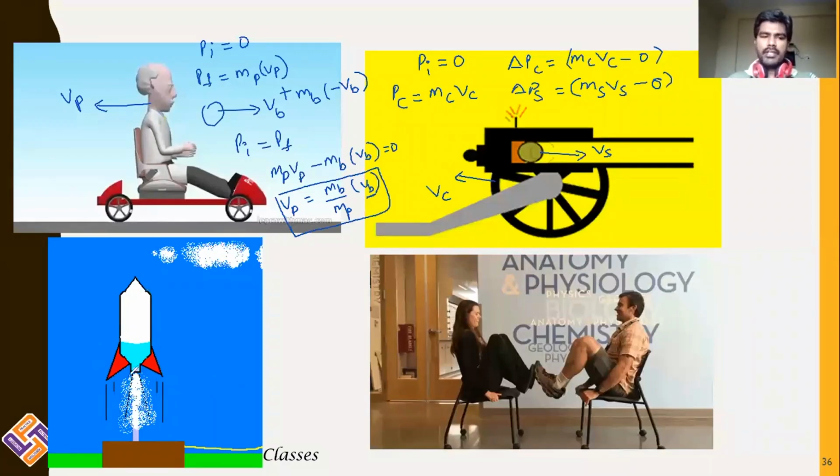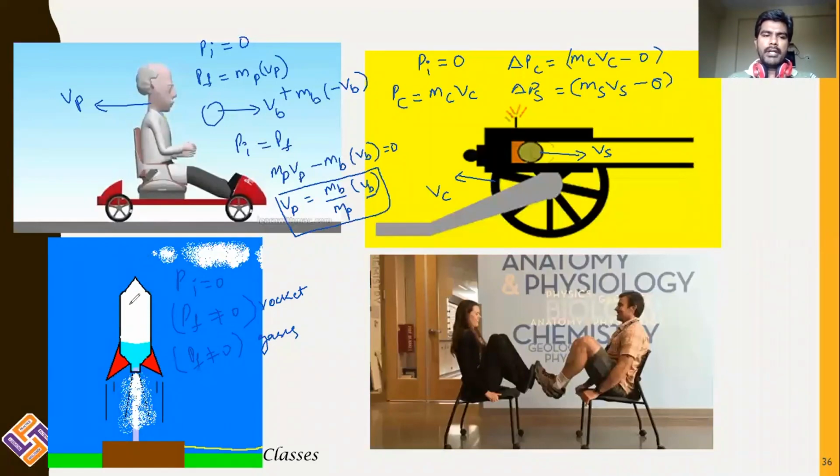The rocket is coming into motion, and gases are being ejected out. Initial momentum is equal to 0. Final momentum is not equal to 0 for the rocket, and final momentum is not equal to 0 for the gases. Gases are being ejected outward, and the rocket is going in the upward direction.